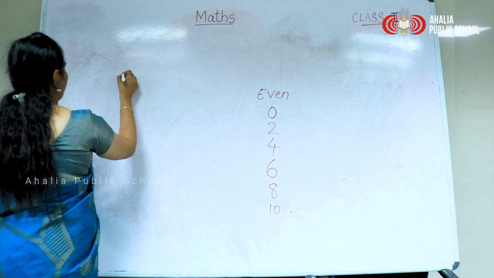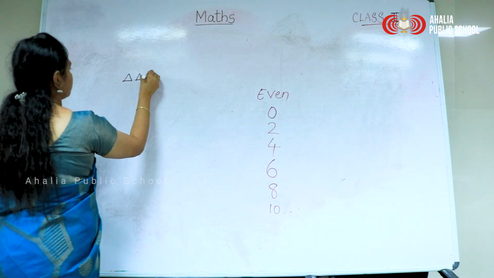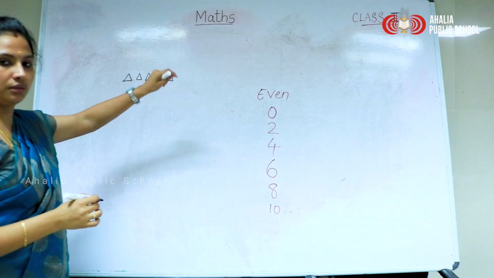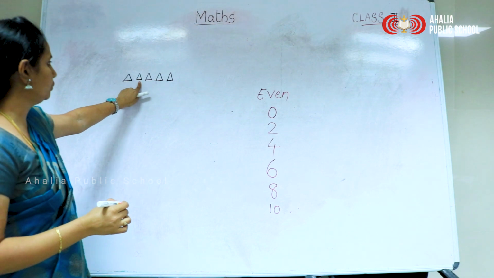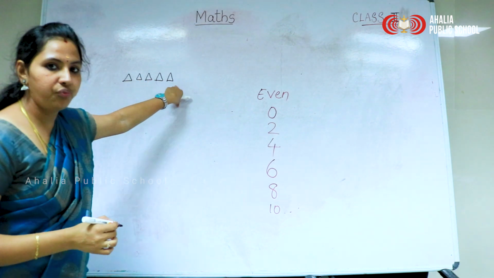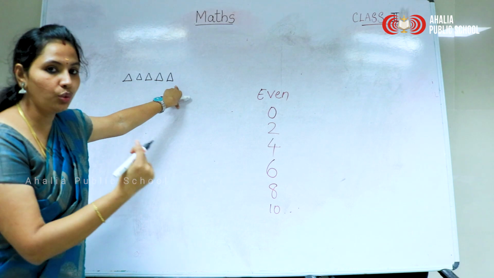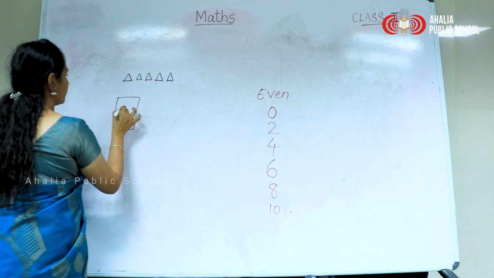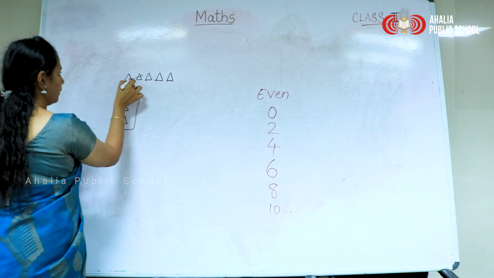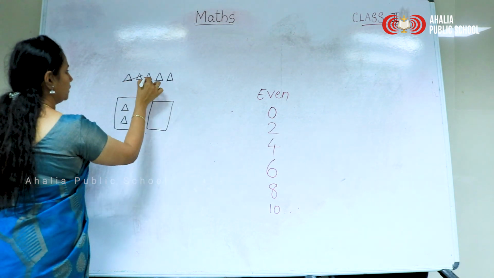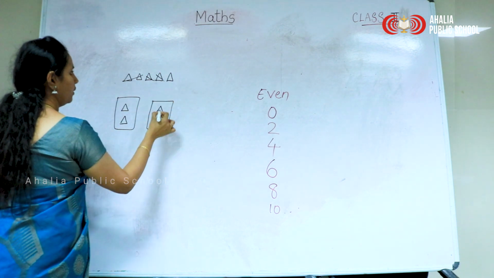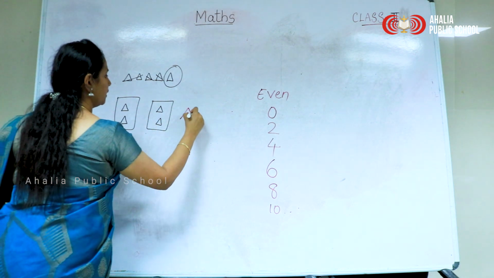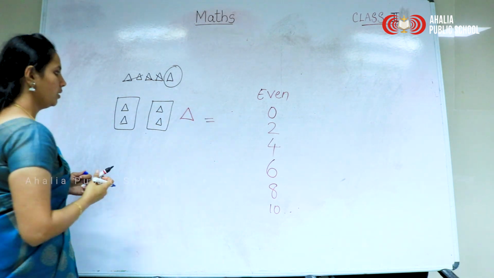See, I have here, how many triangles are there? Count it. 1, 2, 3, 4, 5. How do I share this among 2 people? How do I share? See, 1, 2. I will take this. Again, this 2. What about this? It is remaining here.